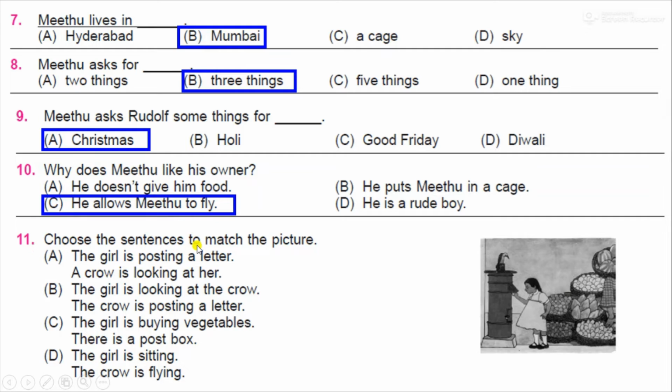Next question, choose the sentences to match the picture. Look at the picture here. Look at the sentences. A, the girl is posting a letter. A crow is looking at her. B, the girl is looking at the crow. The crow is posting a letter. C, the girl is buying vegetables. There is a post box. D, the girl is sitting. The crow is flying. So, when you see this picture, which two sentences are correct? It is A. The girl is posting a letter. A crow is looking at her.